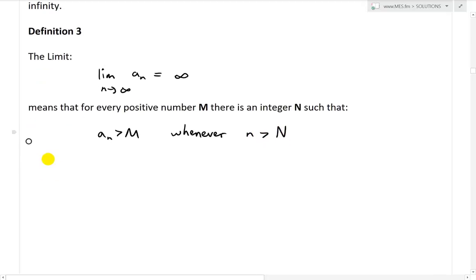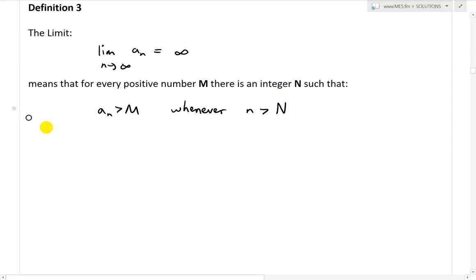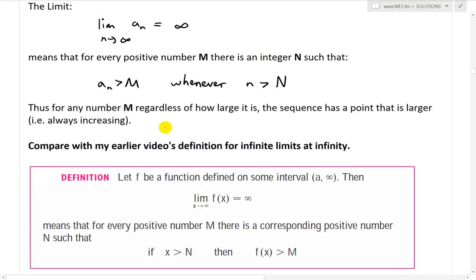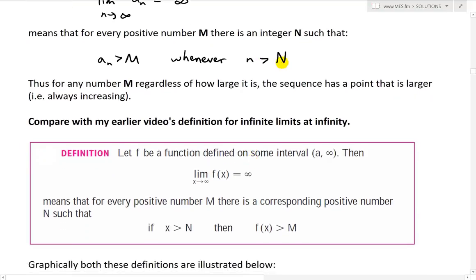So very similar, but instead of an interval, now we just have greater than a number because it's going to infinity. Thus for any number M, regardless of how large it is, the sequence has a point that is larger, i.e. always increasing. And you can always determine that where n is greater than this specific number N.